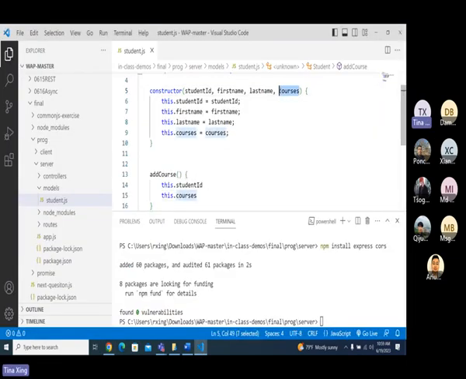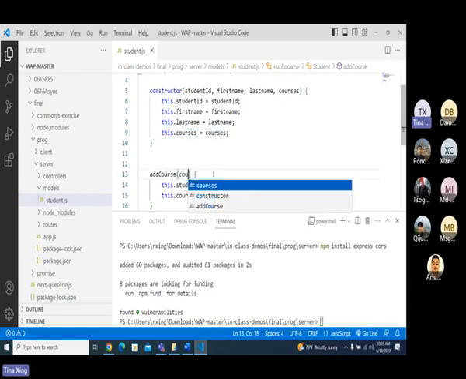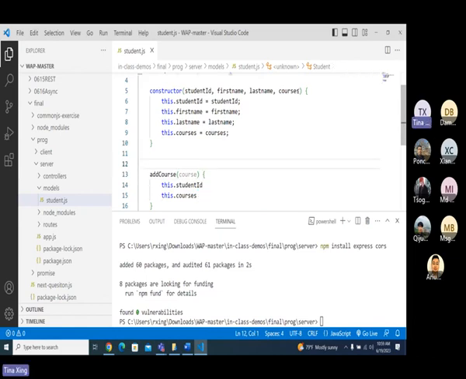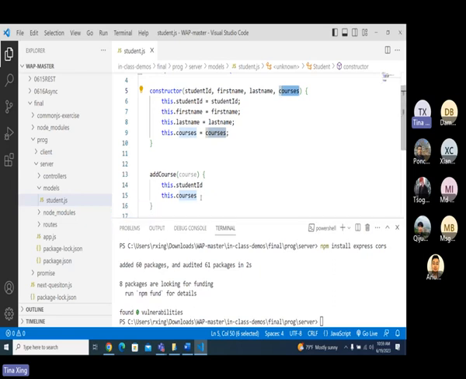Because this one is the courses, which represents the entire course list. So I'm going to add a course here. You got it. I put a course here, which represents a single course. And this one is for an array of courses. If you still want to use this one, it's fine. But it's going to have problems later.